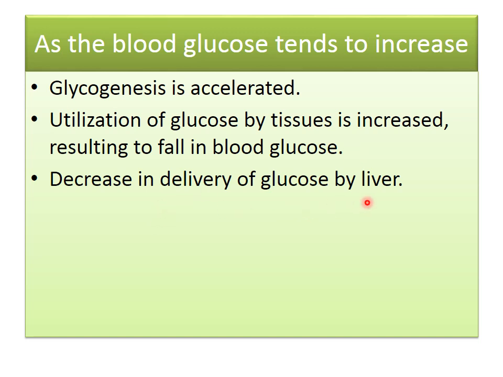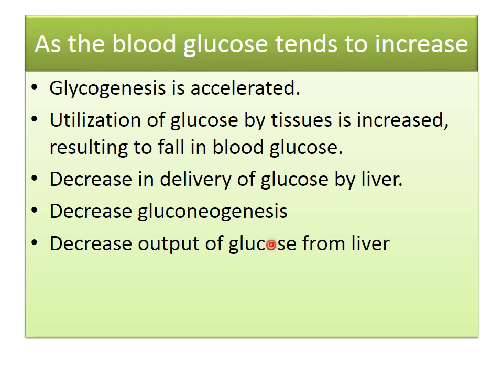There is a decrease in delivery of glucose by the liver. So the liver now decreases its delivery of glucose. Then gluconeogenesis decreases; at this time gluconeogenesis will not occur. And there is a decrease in output of glucose from the liver.